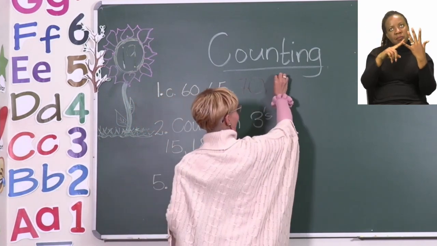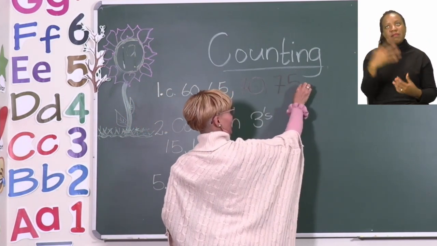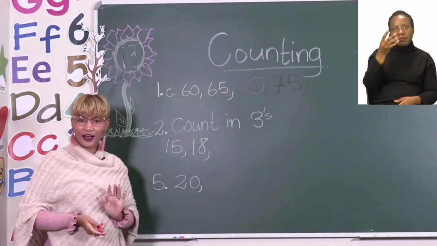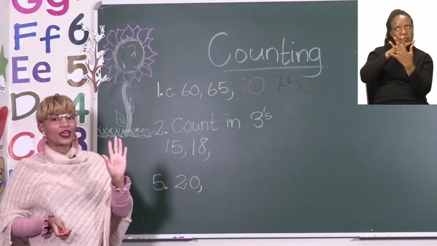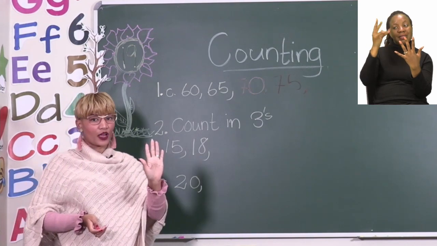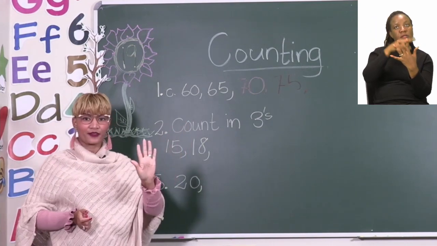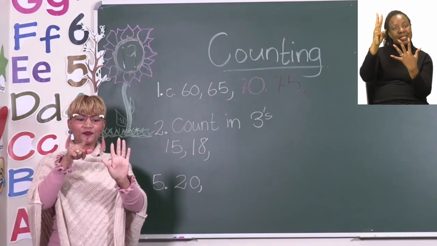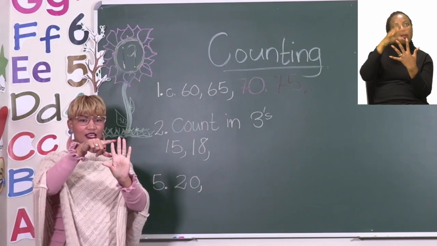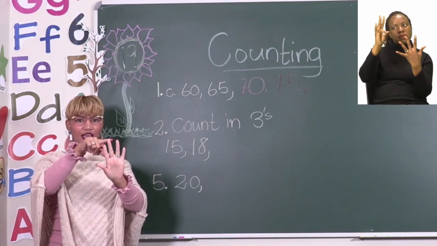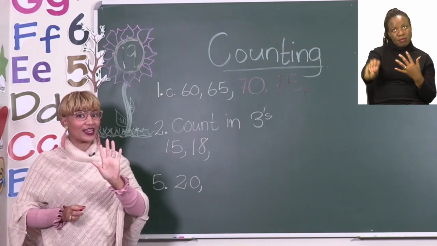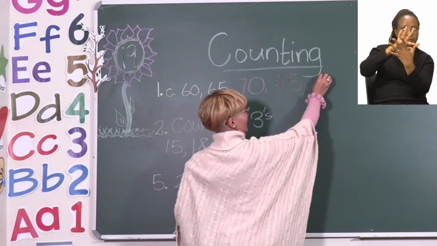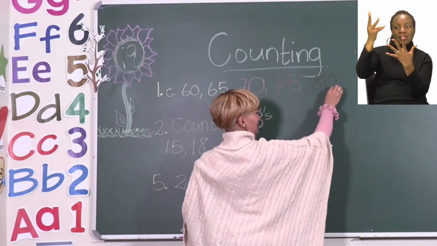So our next number will be the number 75. Let's do one more. If we have to count 5 more than 75, let's count together. 76, 77, 78, 79, 80. So our next number will be the number 80.